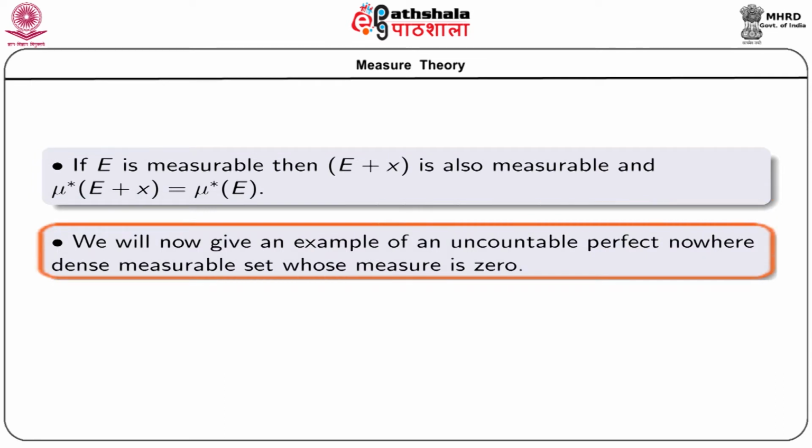Finally, we will now give an example of an uncountable perfect nowhere dense measurable set whose measure is 0. Why do we need this example? Because we have already seen that countable sets have measure 0, but there actually exist many sets which are uncountable, but still have measure 0.